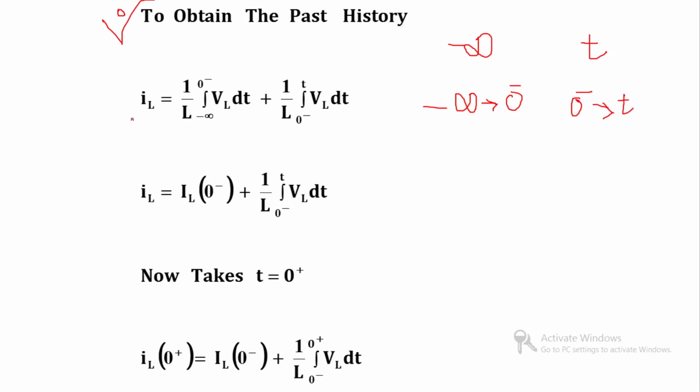So, I can write iL is equal to 1 by L integral from minus infinity to 0 minus of vL dt, plus 1 by L integral from 0 minus to t of vL dt.